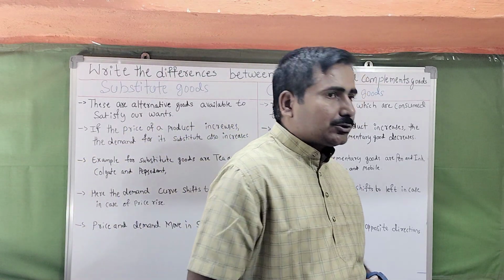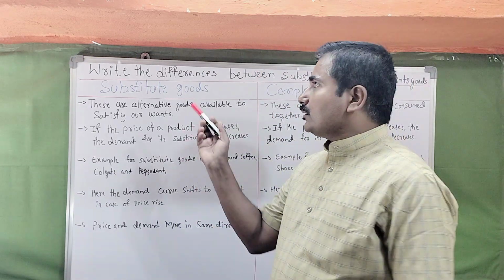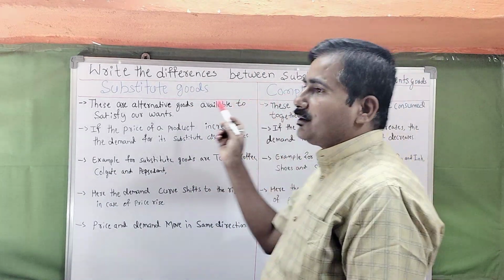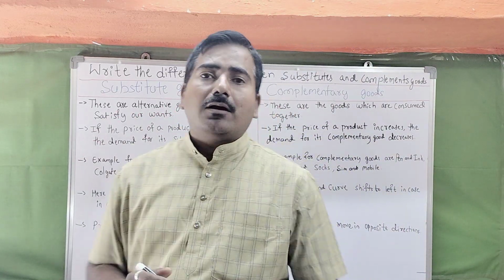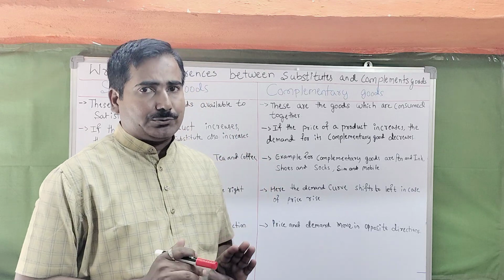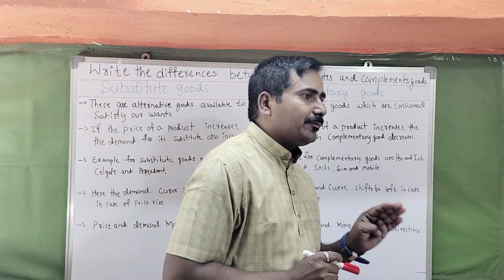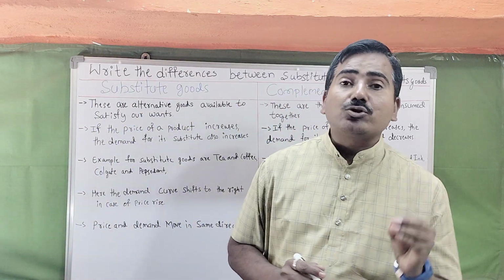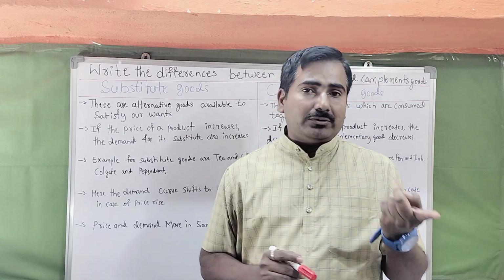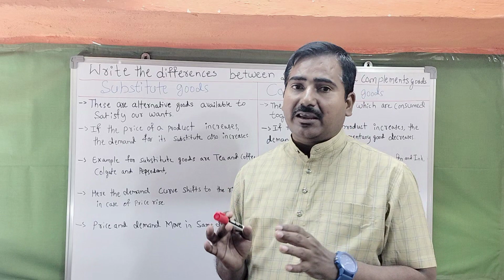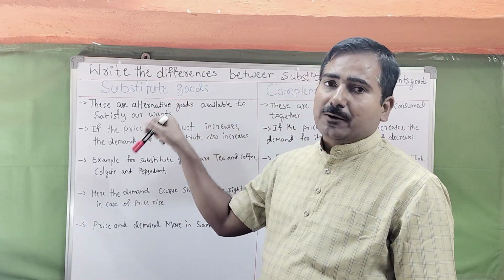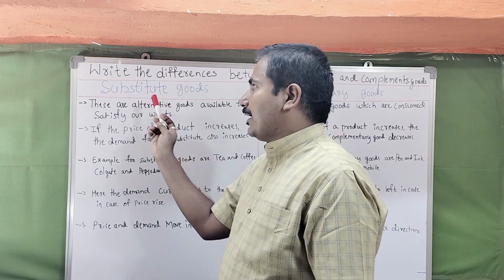Dear students, today's topic is: write the difference between substitute goods and complementary goods. This topic will come in the annual examination for 4 marks. It is most important in chapter number 2, the theory of consumer behavior. This is the first important topic of this chapter, so first priority.